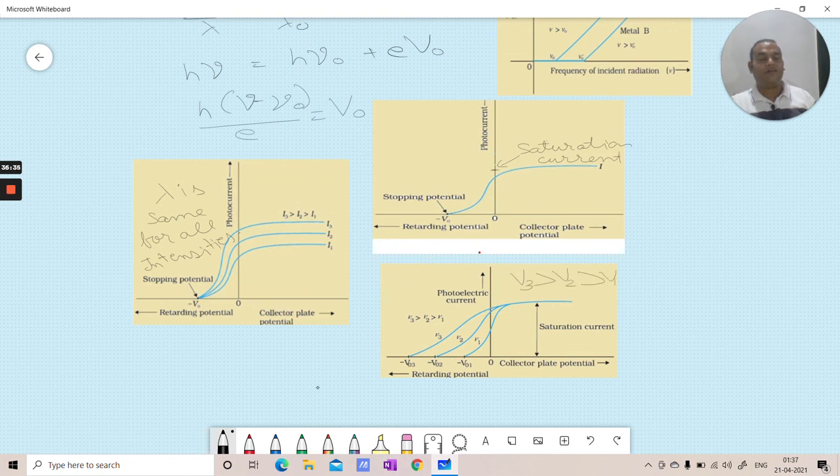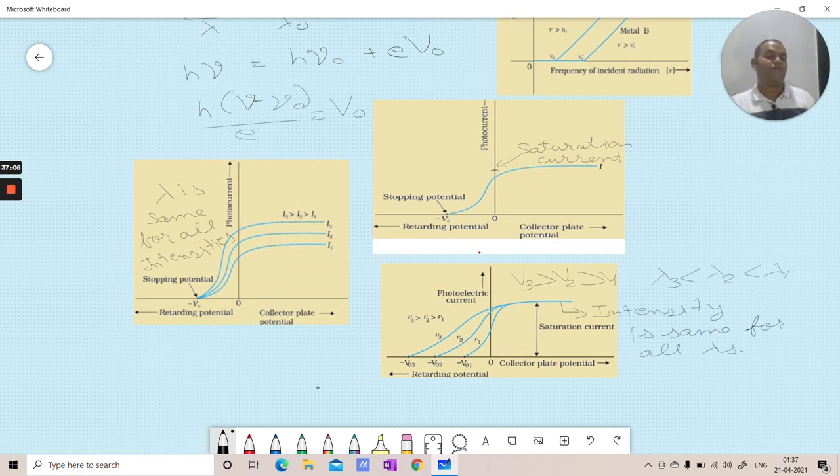right, it is highest, so that means lambda 3 will be lowest, and lambda 1 highest. Okay, so here lambda is different, but in every place the saturation current is the same, that means intensity is the same for all lambdas.